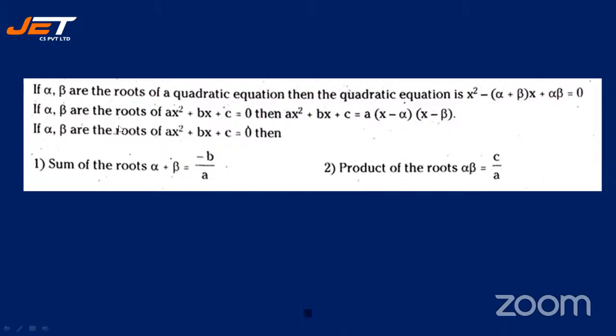If alpha comma beta are the roots of ax square plus bx plus c is equal to 0, then what is alpha plus beta? It is nothing but you take this equation, it is minus of b by a. All right, so always just study this equation, ax square plus bx plus c. What is alpha plus beta? The coefficient of x. For that, you should put minus. So minus coefficient of x, that is minus b by a. What is the product of the roots? Alpha beta, it is the constant c by the coefficient of x square.